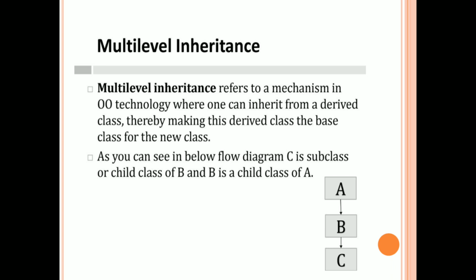So this kind of mechanism is called multi-level inheritance. In the given example here, A is the base class to B. B is the base class to C, but B is also a derived class. So this type of mechanism is called multi-level inheritance. C is the derived class, but it is derived from a derived class B. So a class which is derived from a derived class is called multi-level inheritance.